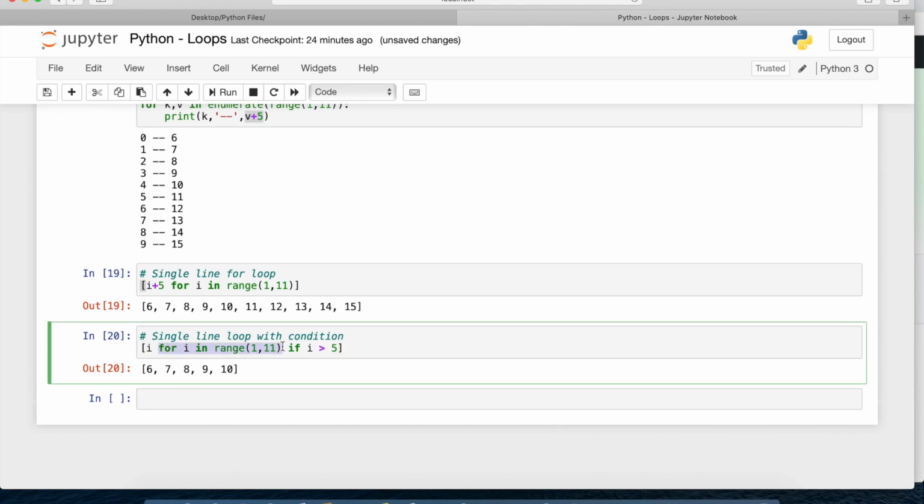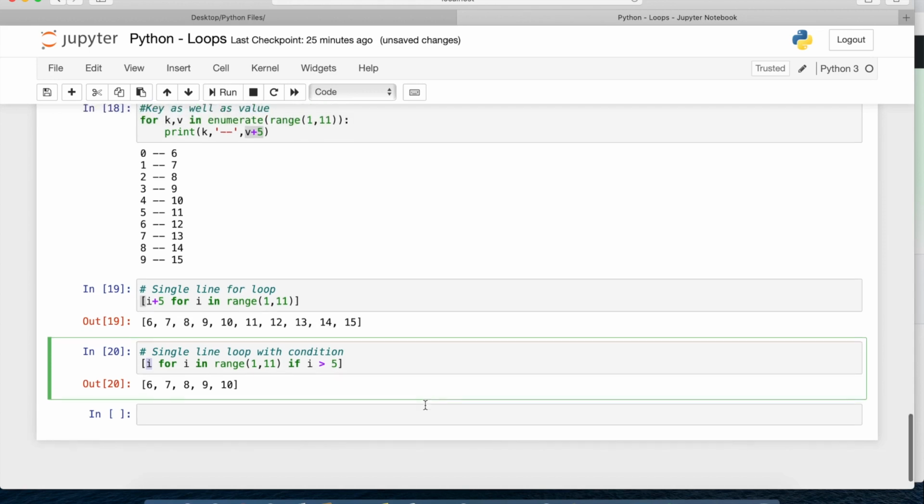So for i in range of 1 to 11, first time i is 1. If i is greater than 5, so first time i is 1, 1 is not greater than 5, so it will not print me that. Print we are writing in the left hand side, so it will not print me that. Till 5 it will check, after that 6 is greater than 5, it is true, so it is printing me 6. Like that it is printing till the range is completed, till the sequence is completed. So this is how we can write a single line loop with some condition.